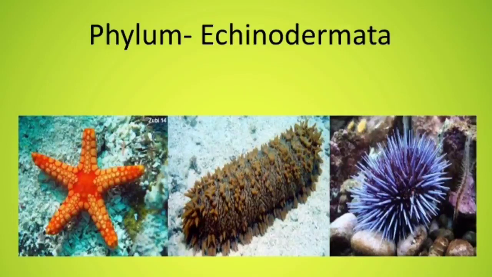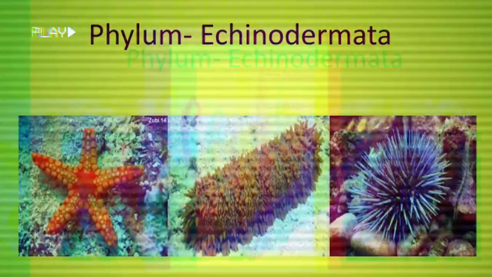Some animals are sedentary. They have skeleton made up of calcareous spines or ossicles. They are also known as plates. These animals have good ability of regeneration. These animals are mostly unisexual. For example, starfish, sea urchin, brittle star, sea cucumber, etc.